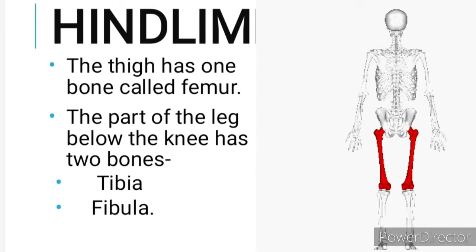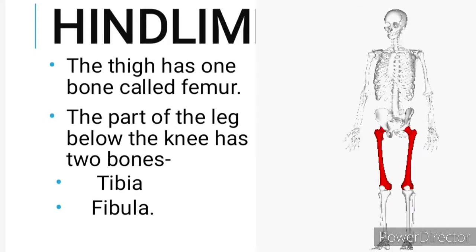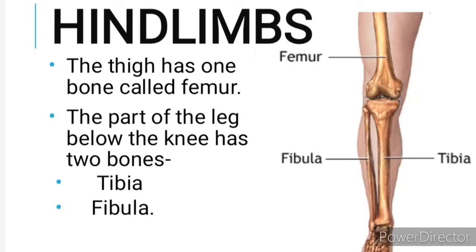Now the femur is the longest bone in our body, and it is present in the thigh, the upper part of our hind limbs. So what is the femur? It is very important. Kindly underline in your book that the femur is the longest bone in the body, and it is present in the thigh or the upper leg. And it is very, very important also because it bears the whole weight of our body.